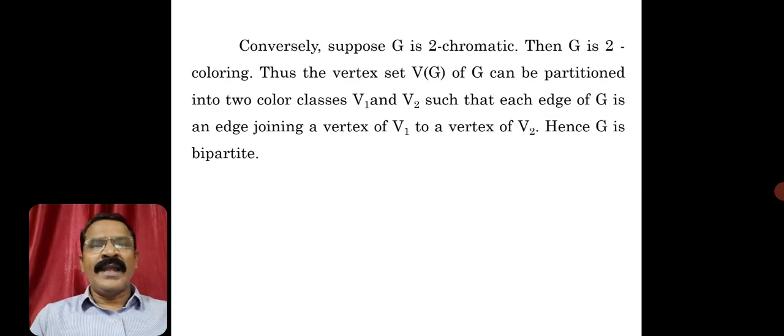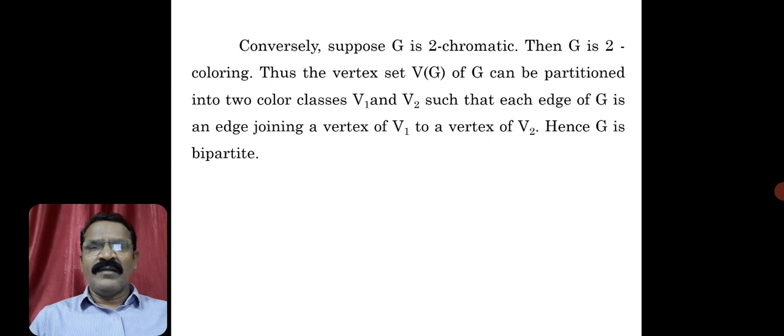Now, on the other hand, suppose G is two chromatic. It implies it is a two coloring graph because the chromatic number is 2. Whenever it is a two coloring graph, by the color classes it is possible to partition the vertices into disjoint subsets because you are using only two colors.